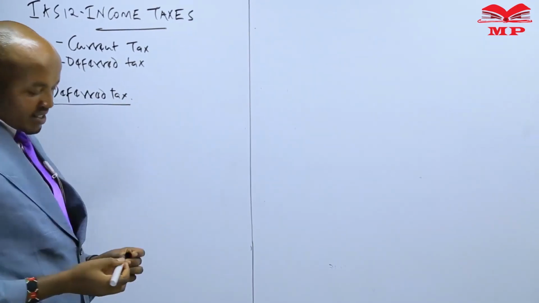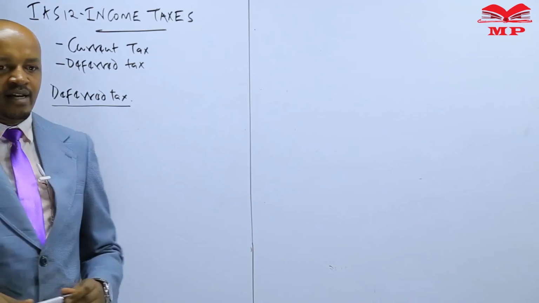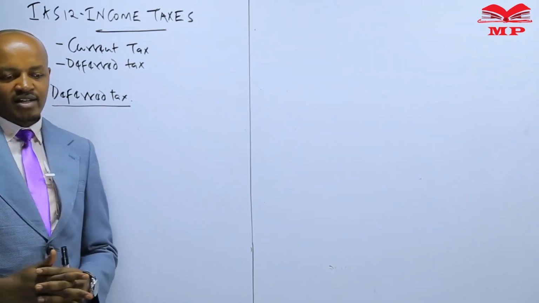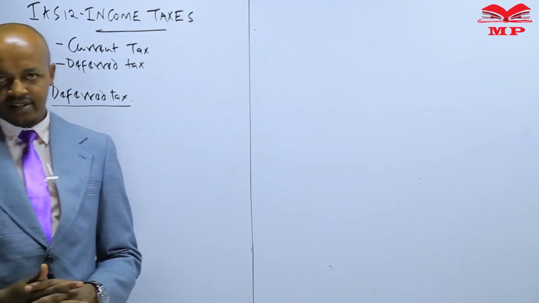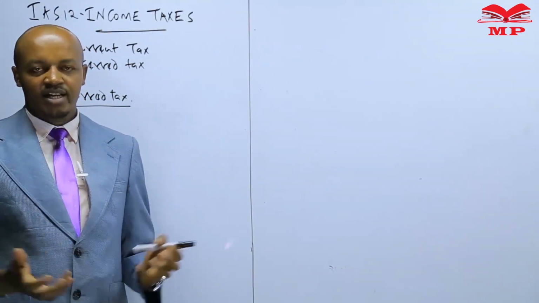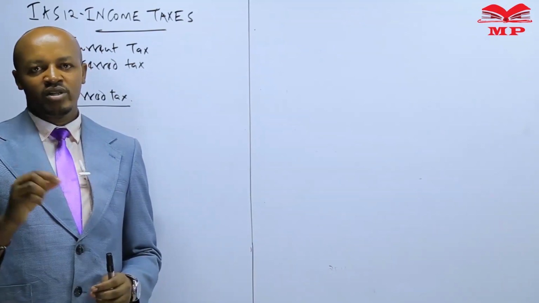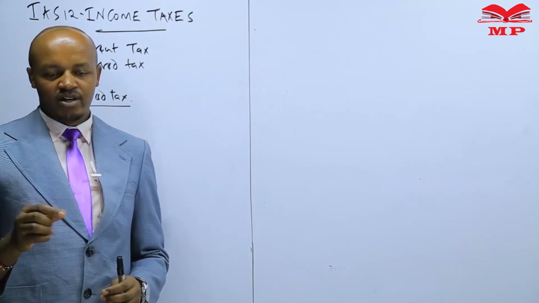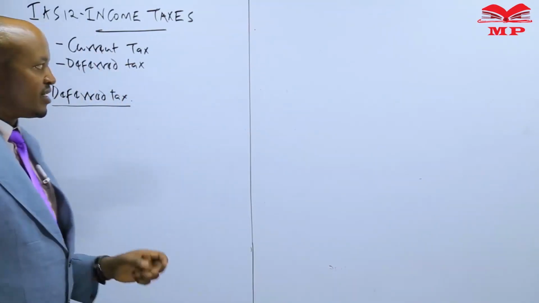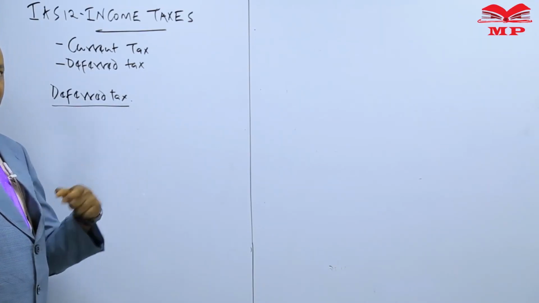Concept now to understand. Now, when we talk about deferred tax, this is actually defined under IAS 12 as an accounting device which is used to measure the tax effect of a transaction with what is referred to as the accounting impact. Or in very simple terms, when we talk about deferred tax, we can say that this is the amount of tax